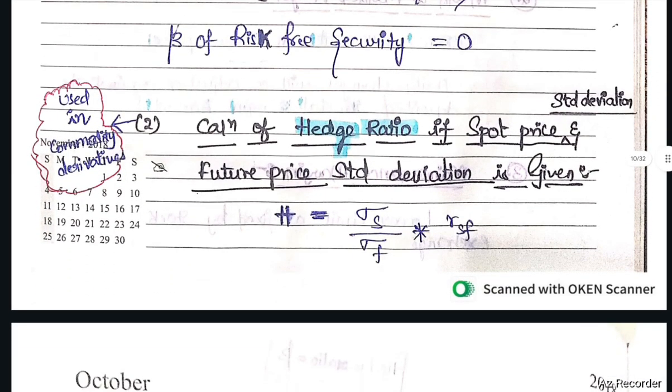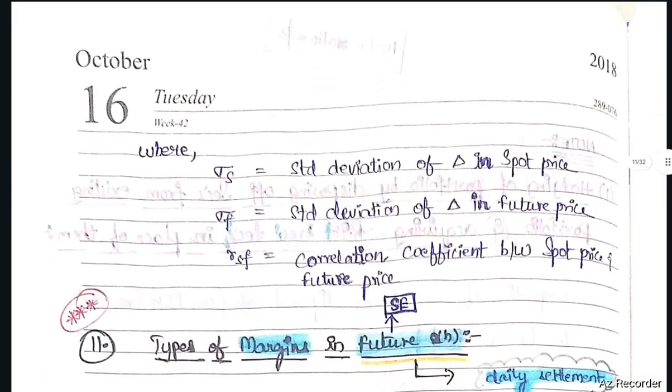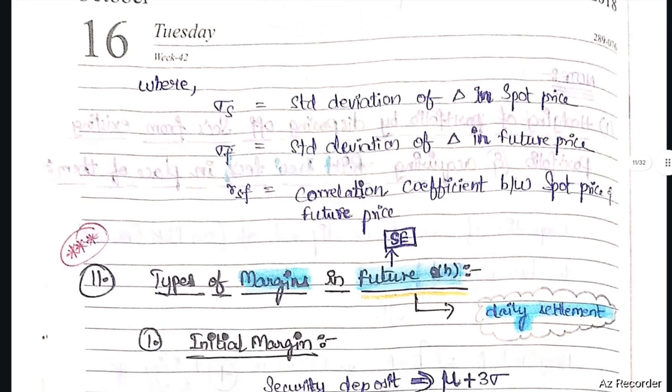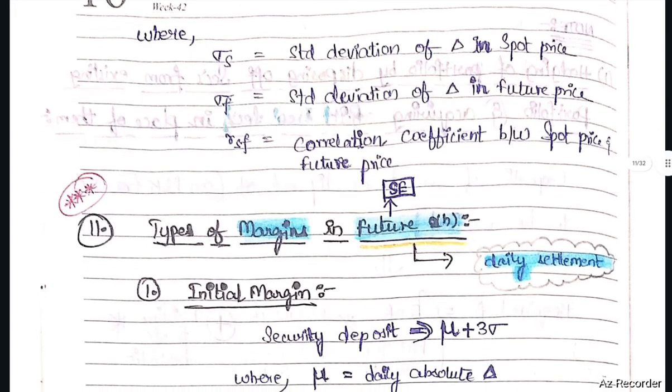Next, calculation of hedge ratio. If spot price standard deviation and future price standard deviation are given, hedge ratio equals sigma s divided by sigma f into RSF, where sigma s is the standard deviation of the change in spot price, sigma f is the standard deviation of change in future price, and RSF is the correlation coefficient between spot price and future price.